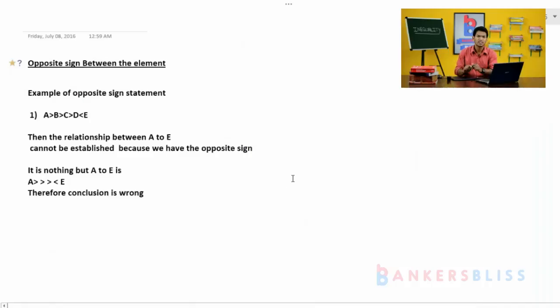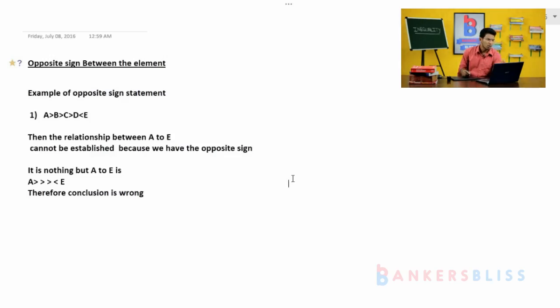Next we'll move to the opposite sign. So when we have the opposite sign between the elements, don't do anything like this. You just don't look at any other things. Only concentrate: the conclusion is definitely wrong. If the elements have the opposite sign between them, definitely the conclusion is considered wrong. Why? I will show the examples.